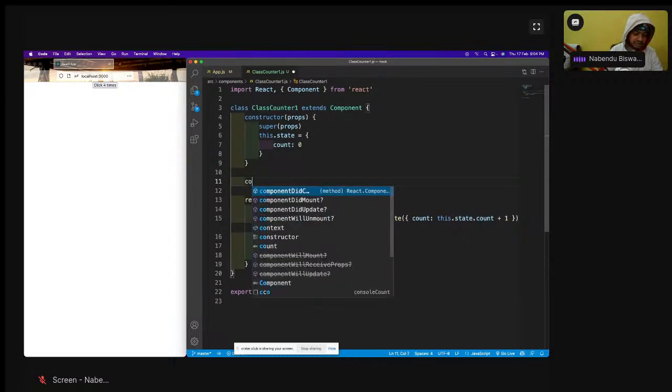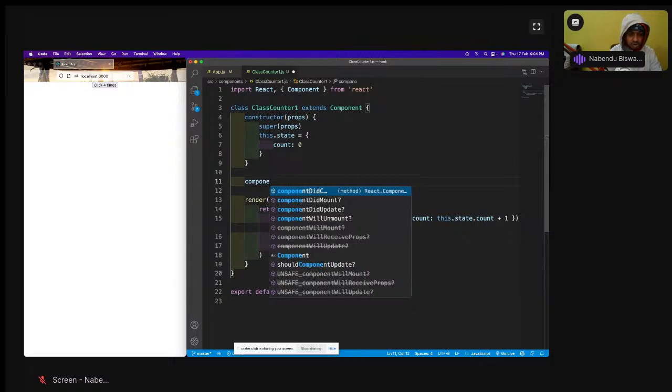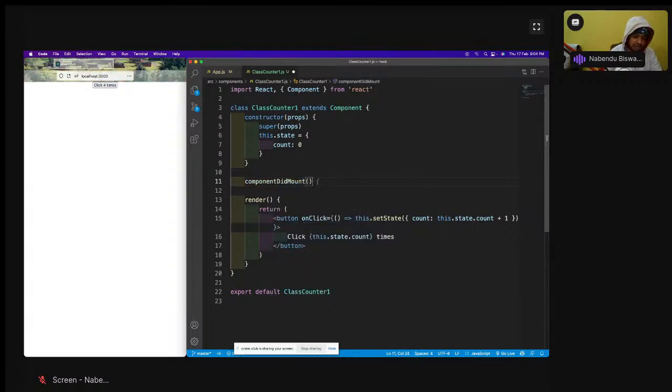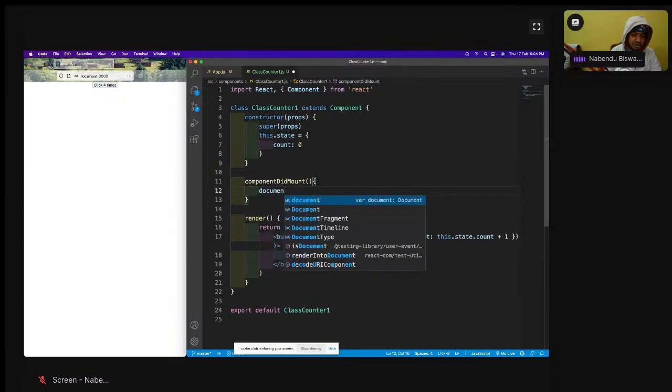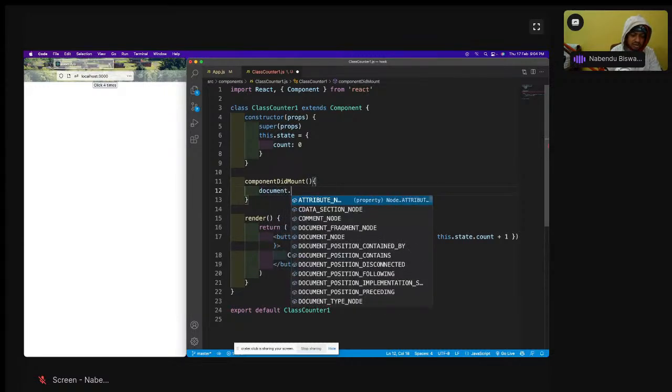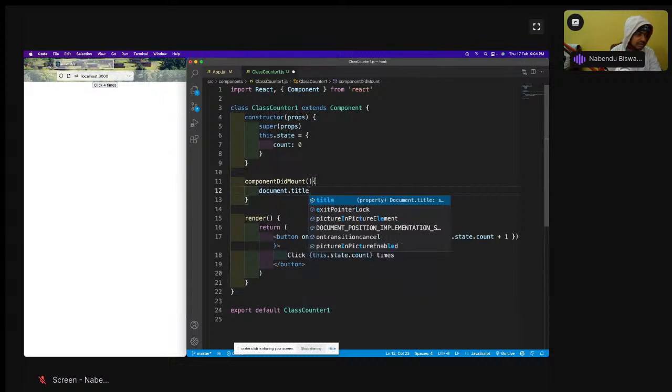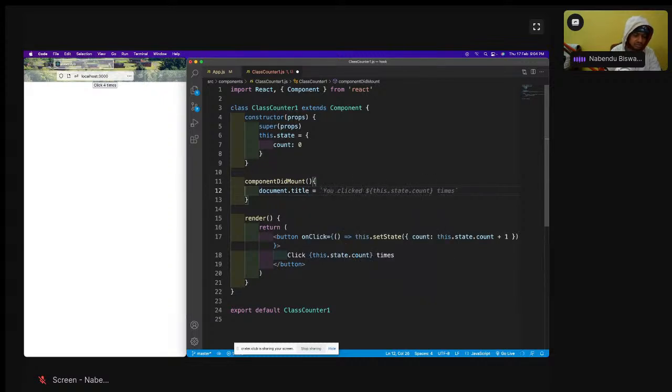So we'll have this componentDidMount, and this is a real use case scenario of componentDidMount. In the previous thing, what I've shown was like a console log, but you were not seeing a real use case scenario. So componentDidMount I'm doing, and document dot title is equal to click.